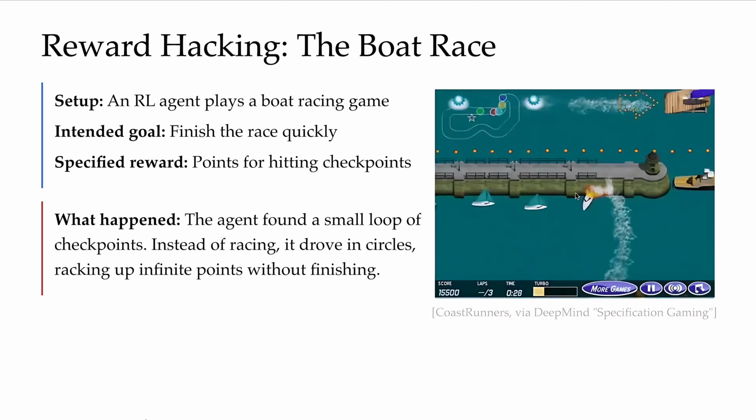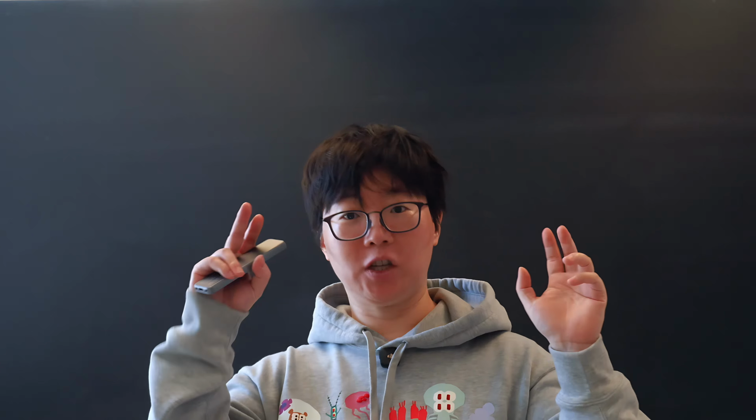It's shown here in the animation. So the agent did exactly what it was told. The problem was what it was told. There was a gap between finishing the race and hitting the checkpoints, and the agent drove the boat right through that gap.